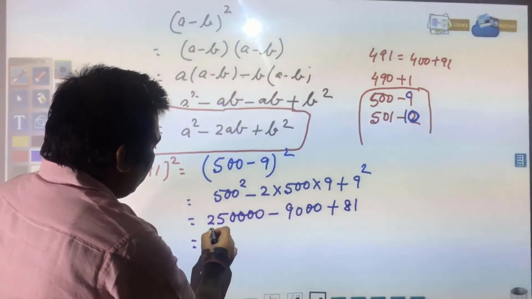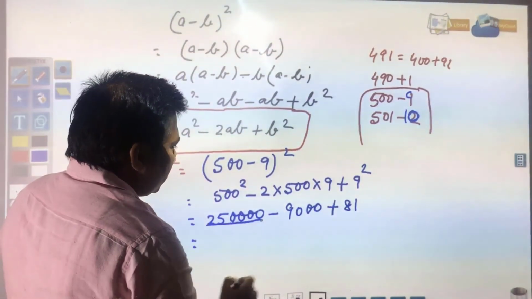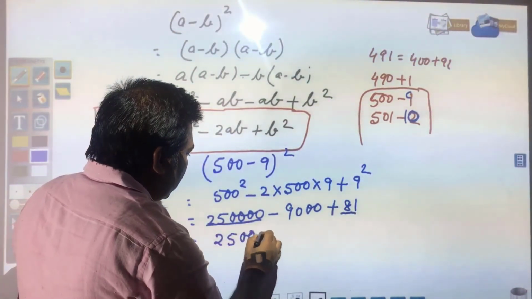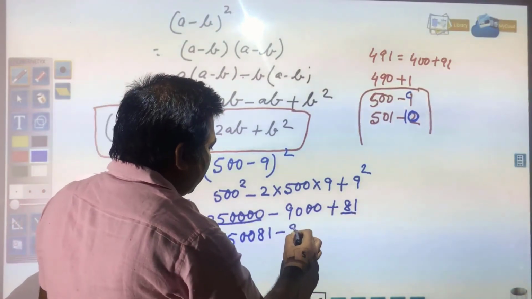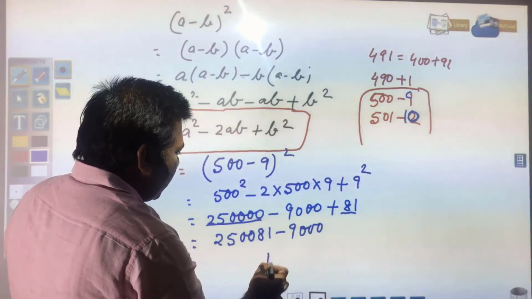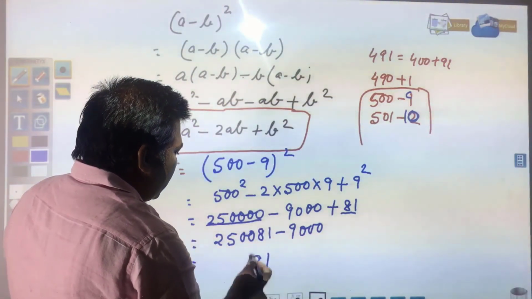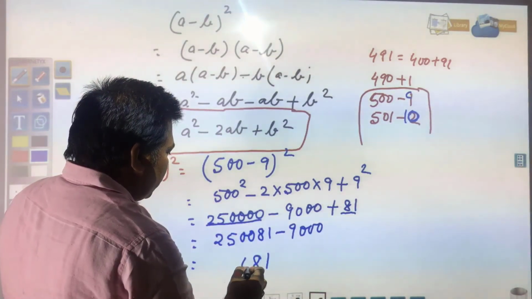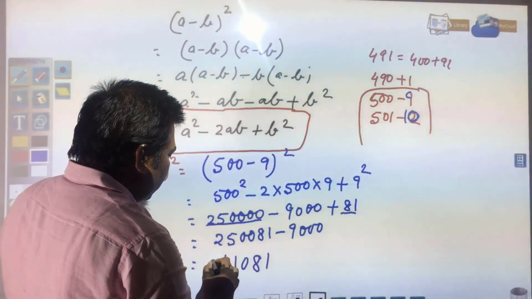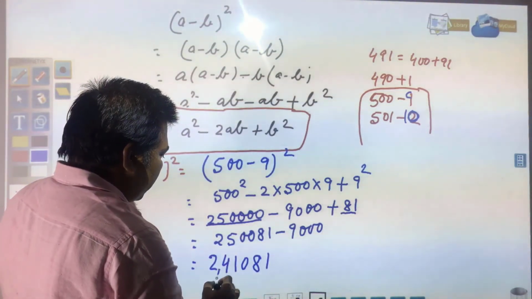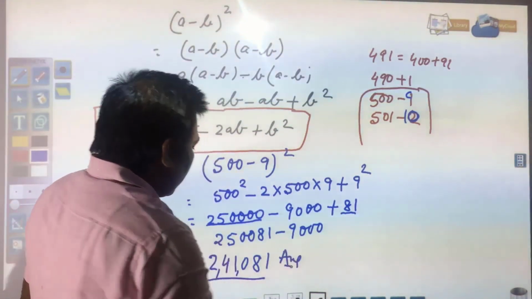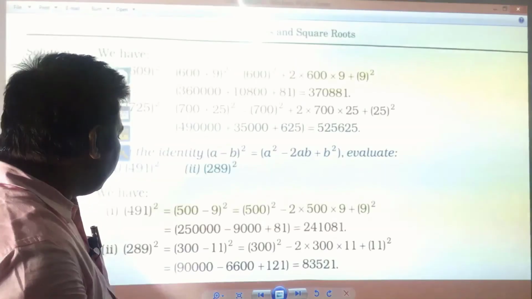Okay, now what we will do: here, what numbers you have that are positive, you add these. What you will get: 25008, and you need to subtract now 9000. You subtract this, what you will get: 1 minus 0 is equal to 1, 8 minus 0 is equal to 8, and 0 minus 0 is equal to 0, and 10 minus 9 is equal to 1, this will be 4 and this is 2. So 2,41,081, this will be your answer. 2,41,081, check your answer.